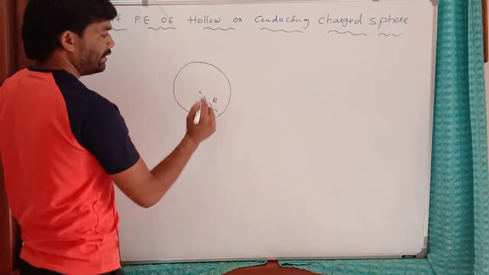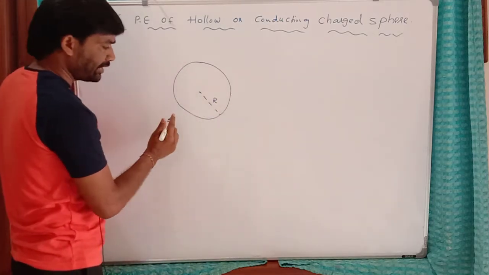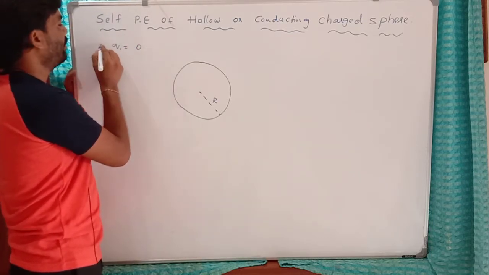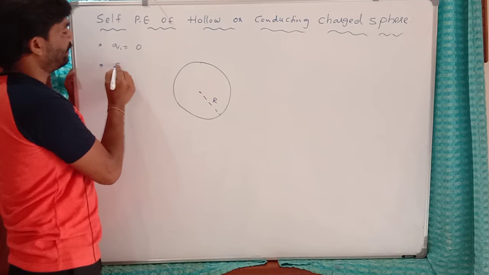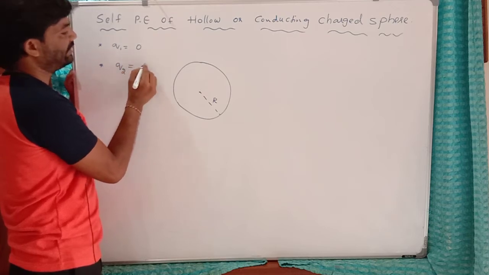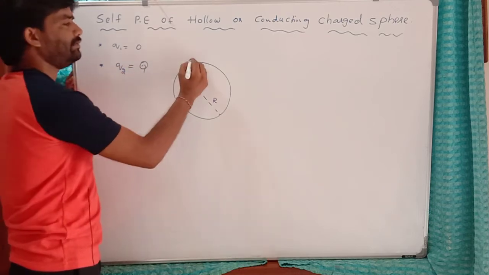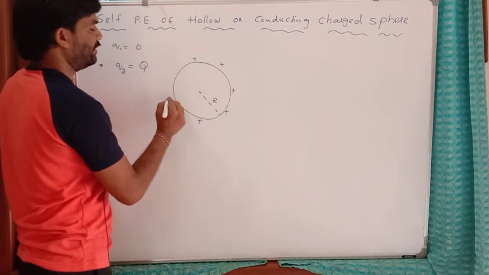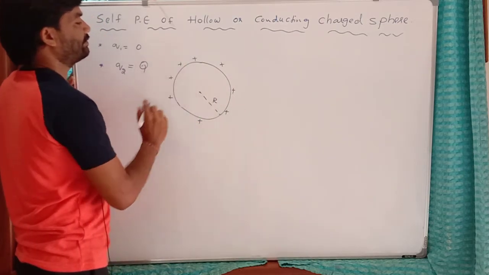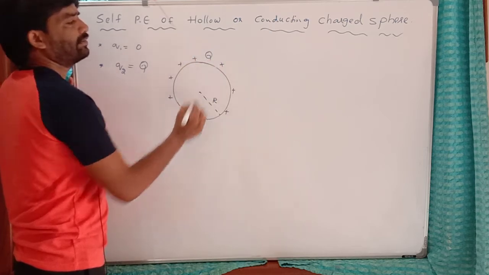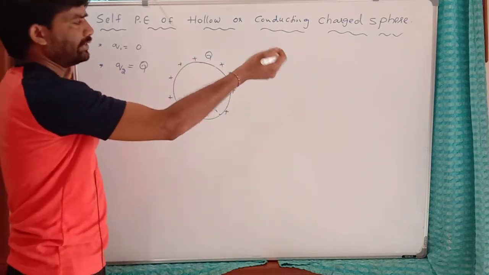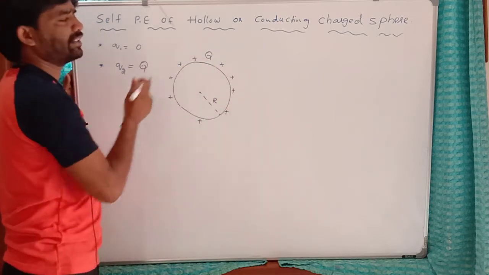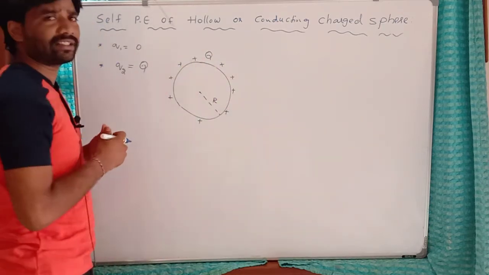Initially the charge present on this sphere is 0. If it is charged completely, the final charge on this is capital Q. If I charge this sphere to capital Q, the energy to be spent to give this much charge is its self-potential energy.